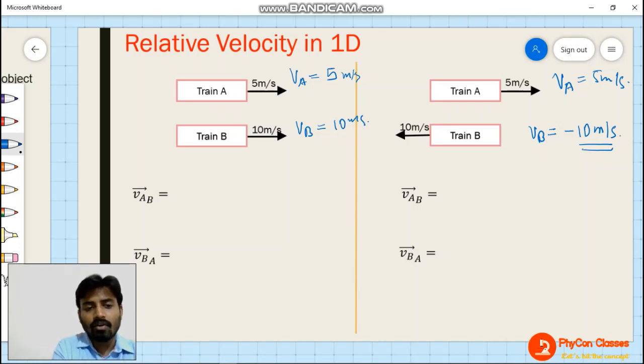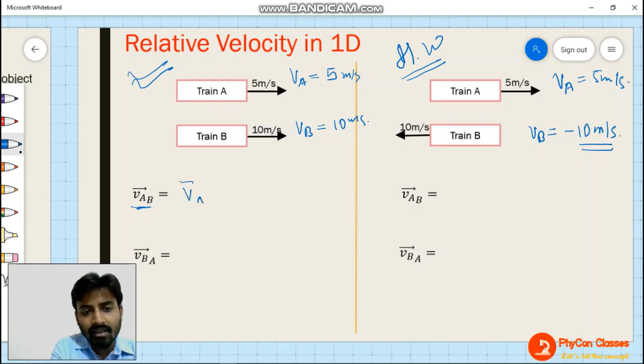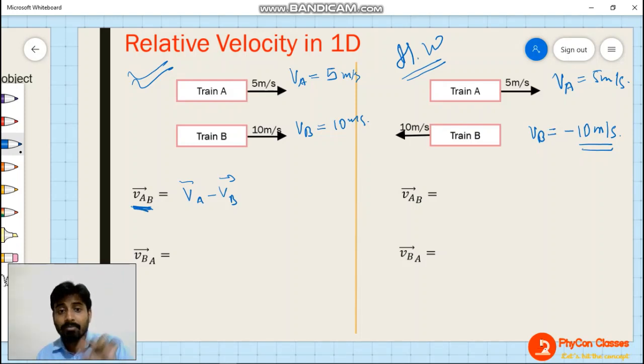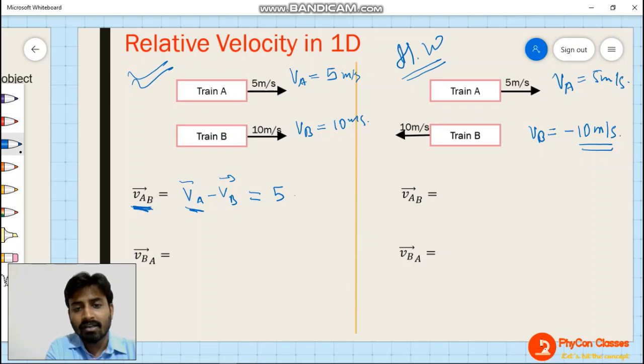Now, the formula for VAB. I am solving this question, and you have to answer the other one as your homework. VAB is defined as vector A minus vector B. What is VAB representing? VAB means velocity of A with respect to B. VA is 5 meters per second minus VB, 10 meters per second.